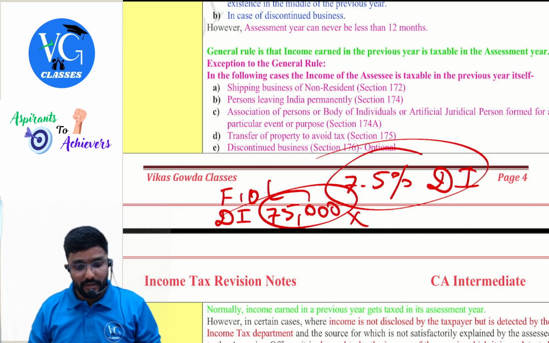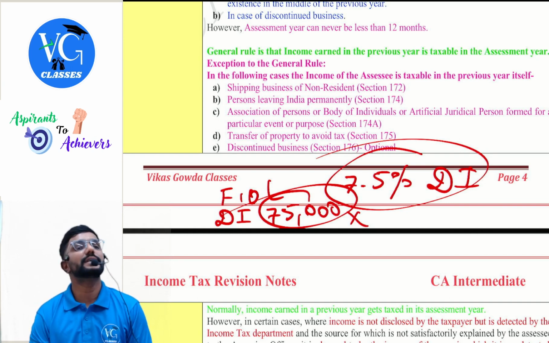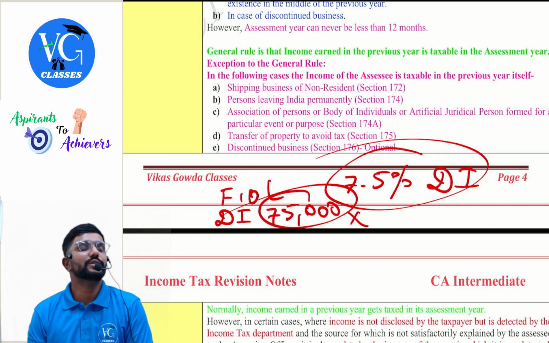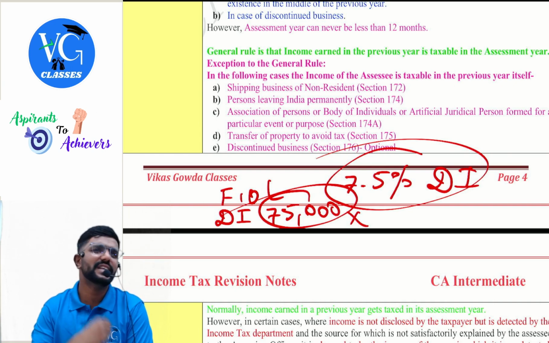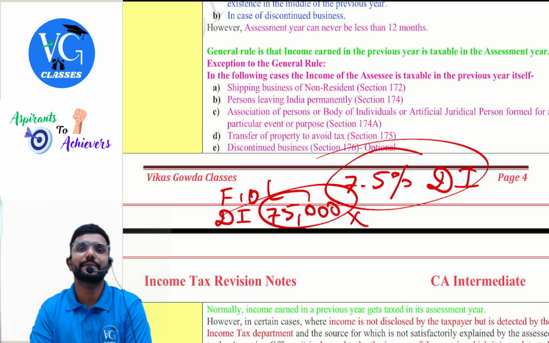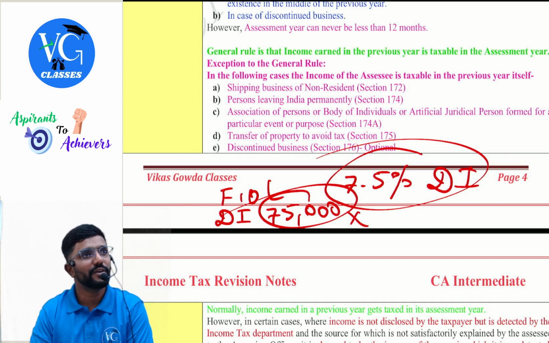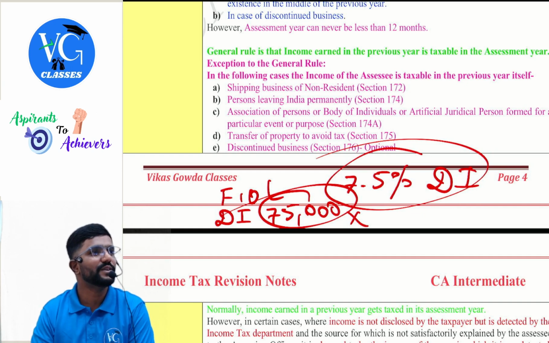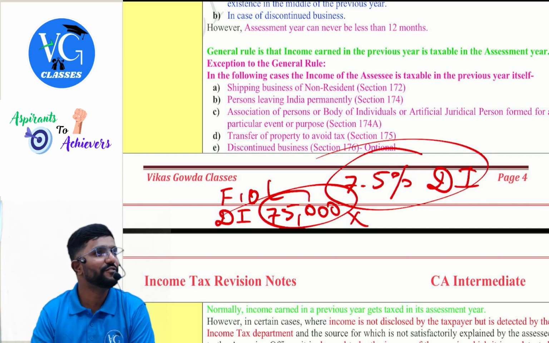Okay, next, transfer of property to avoid tax. So now assume my grandfather had 5 acres of land next to Bangalore or in Bangalore. Now he is willing to sell it. He sold it for crores together. The department got to know that yes, the sale has happened, and they also have information that my grandfather doesn't have any other income. If we leave him until the assessment year, he may not be left with the money to pay taxes. If they feel so, can they collect the tax in the previous year itself?